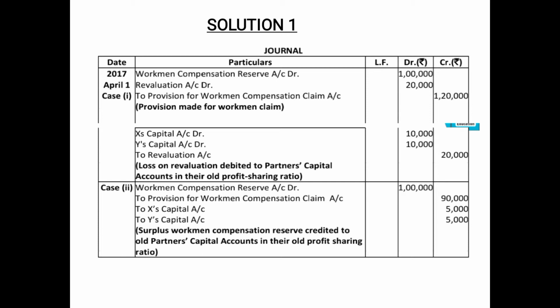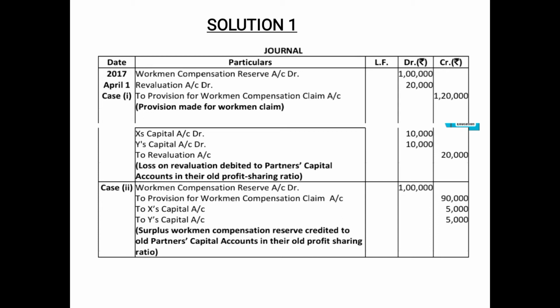And this 20,000 of excess liability which we debited to revaluation account will be debited to old partners' capital, as it is a part of loss. It will be distributed in the old ratio.